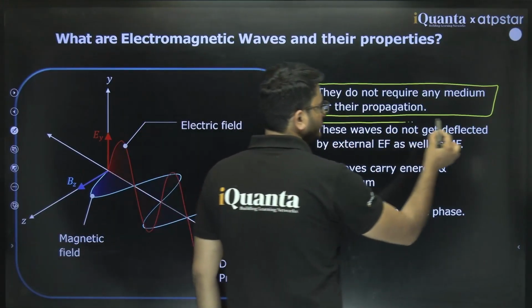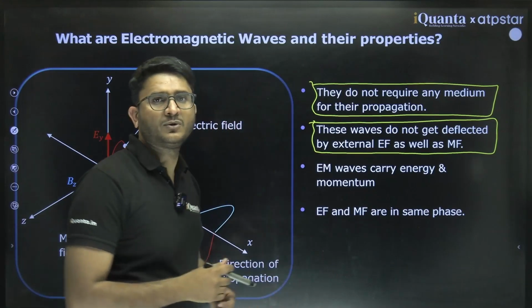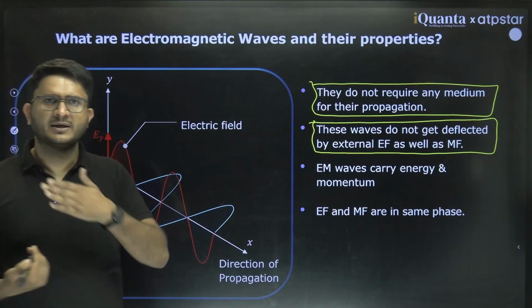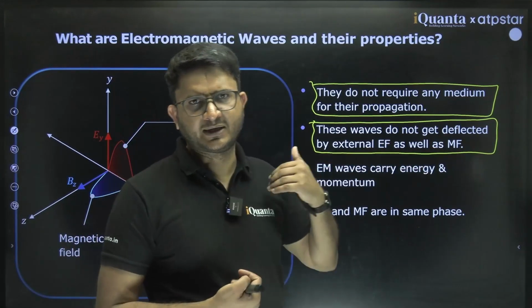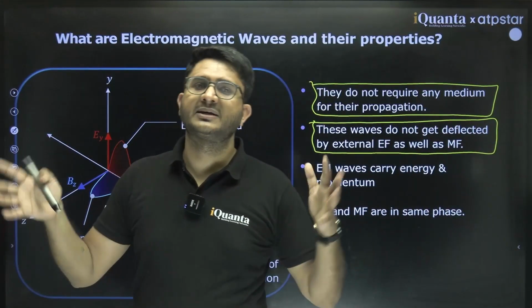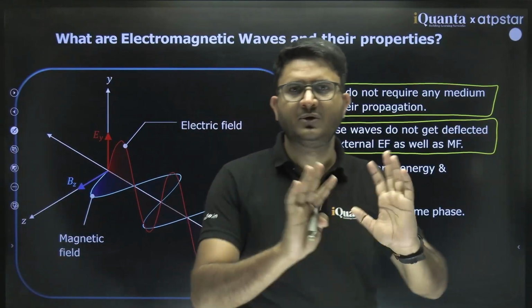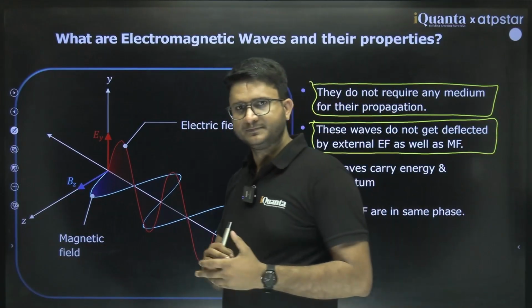These waves do not get deflected by an external electric field or magnetic field. If there is an electromagnetic wave which is propagating, and you apply some external electric field or some external magnetic field or some magnets, they will not be able to deflect it. Clear?